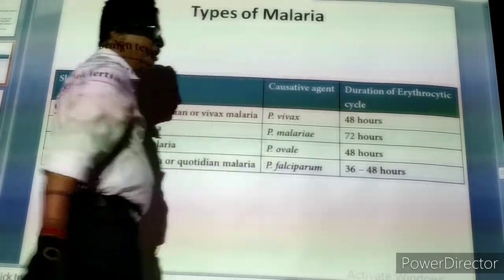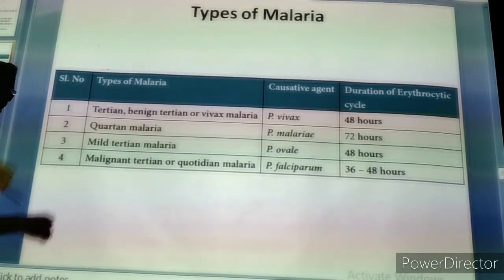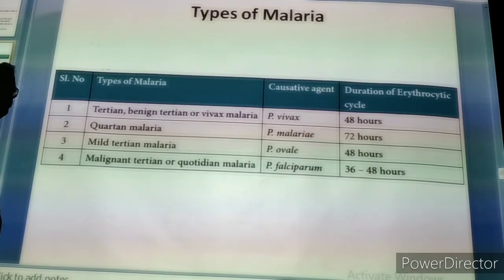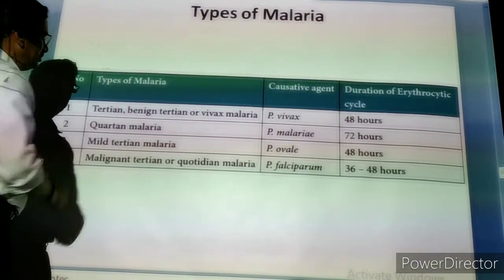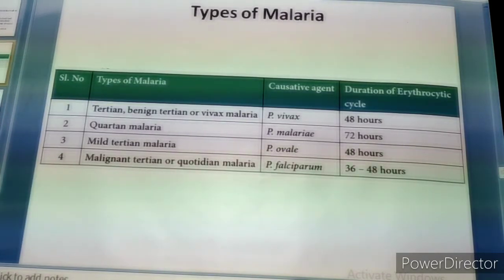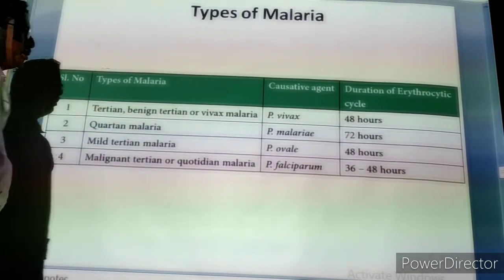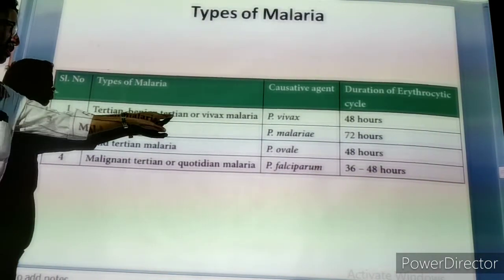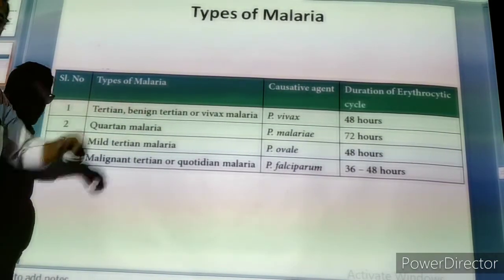Okay, types of malarial fever. Types of malaria, that means types of malarial fever, we have to see. There are four types of malarial fever. What are they? The first type of malarial fever is tertian, T-E-R-T-I-A-N. I will tell you why it is called tertian. Benign tertian, otherwise called benign tertian. Again the tertian is coming, benign, spelled B-E-N-I-G-N.